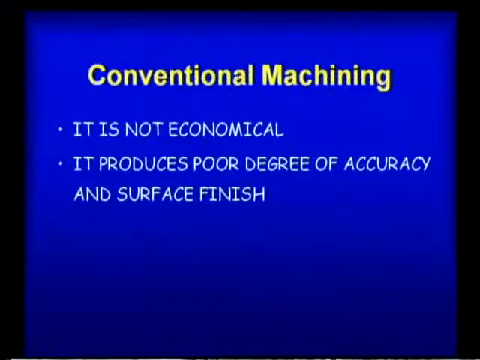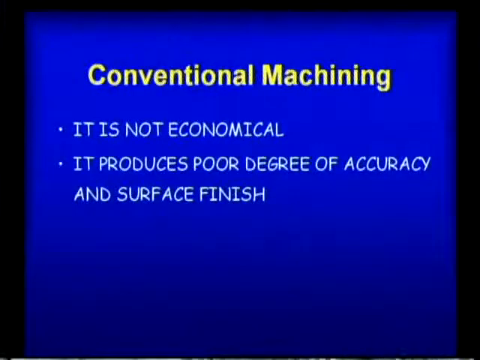The first one is that when machining in conventional machining is not economical, then we choose unconventional machining. The next one is that it produces a poor degree of accuracy and surface finish.